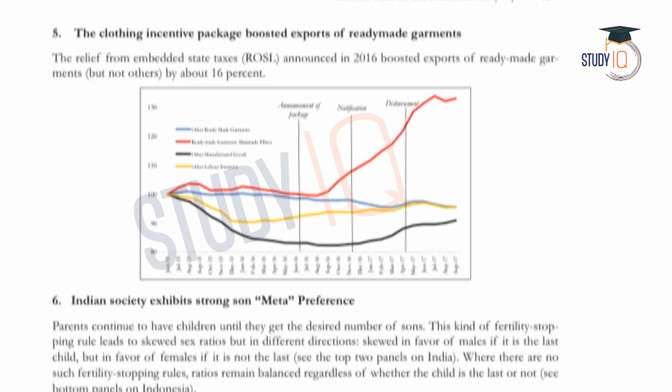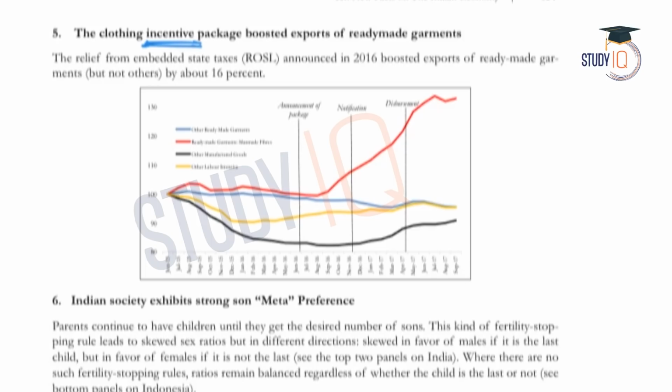Coming to the fifth fact, that is the clothing incentive package that boosted exports of ready-made garments. This fact is talking about an incentive which has been provided to the export sector of ready-made garments. This is a government provided incentive. The survey says that the relief from embedded state taxes announced in 2016 boosted exports of ready-made garments by about 16%.